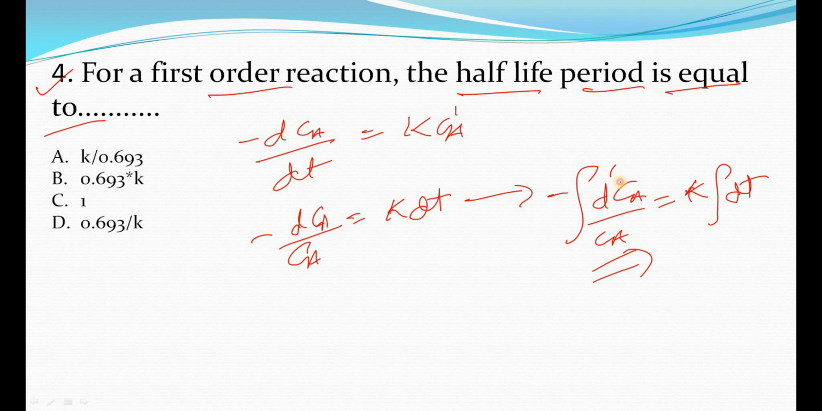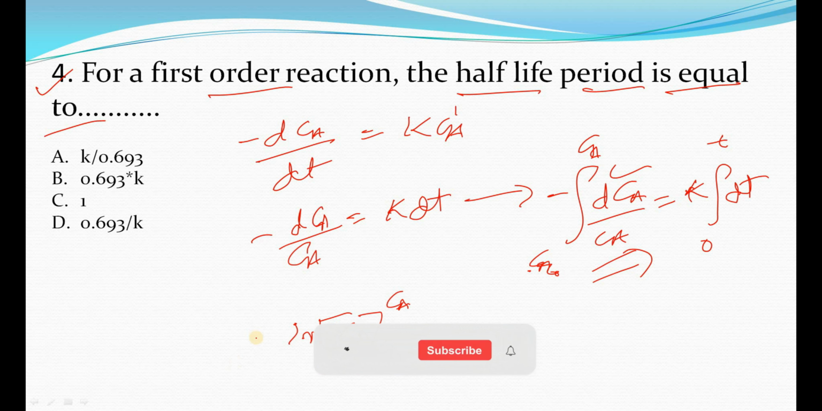What will be the integration of this? So its integration will be: first we will take the limit, and the limit will be Ca naught to Ca, and here from 0 to t, right? So now we can simply write the integration. What will be the integration? Integration will be ln Ca naught to Ca, with the minus sign, equal to K and T, right?